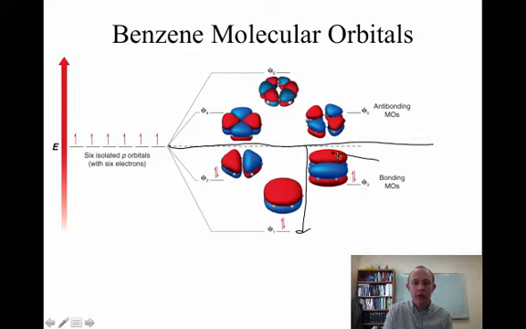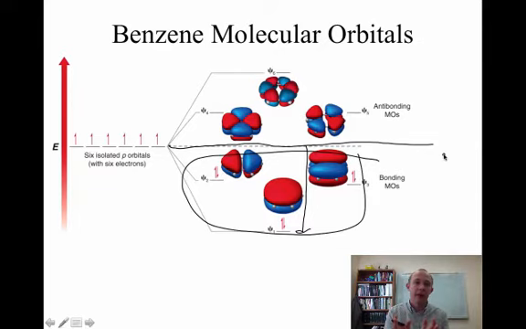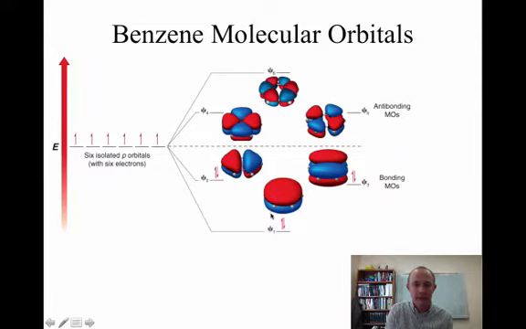So we have 3 bonding molecular orbitals, and they're all very stable. They're below this line that represents the difference between bonding and anti-bonding, and it's way more stable than if we had 3 isolated pi bonds, which would be somewhere in this range. So we have a lot more stability. That's why benzene is so stable, because of molecular orbital theory.